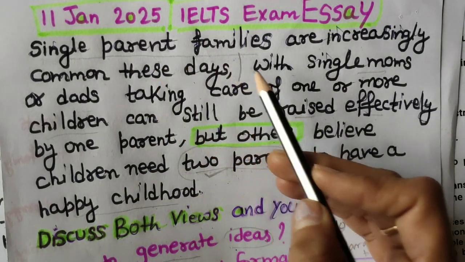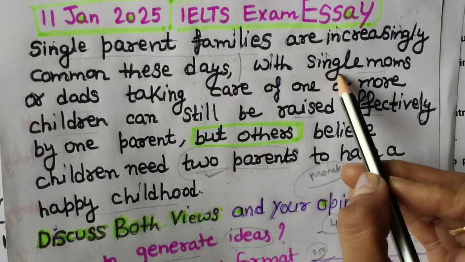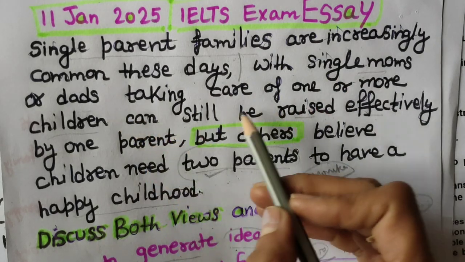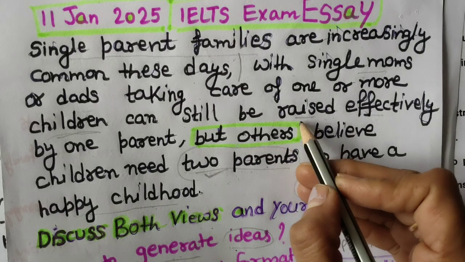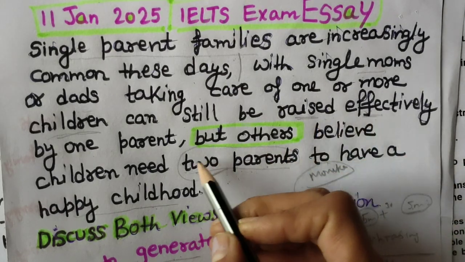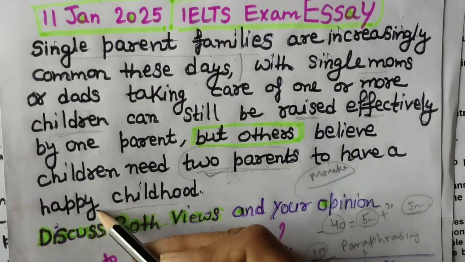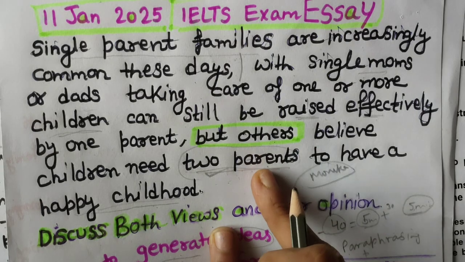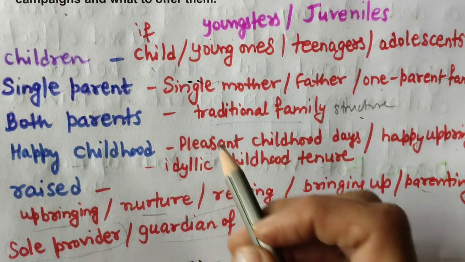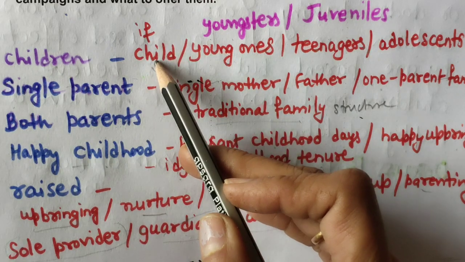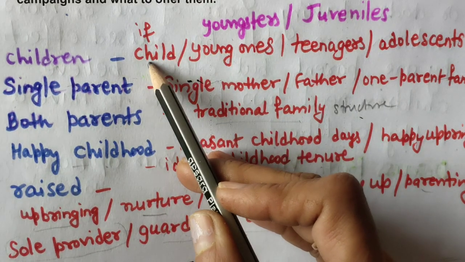Single parent families, single moms or dads. Children also we have to repeat so many times, raised effectively, and two parents and happy childhood. These words I will be showing you vocabulary and synonyms. So for children we can write, if we are giving any situation, like you can use the word child also.